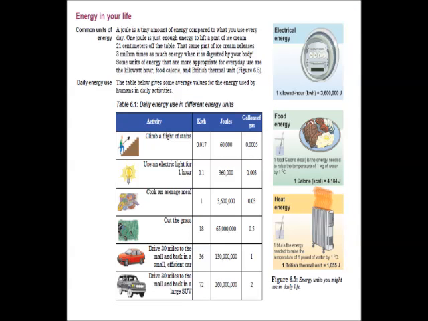Energy in your life. A joule is a tiny amount of energy compared to what you use every day. 1 joule is just enough energy to lift a pint of ice cream 21 centimeters off the table. The same pint of ice cream releases 3 million times as much energy when it is digested by your body. Some units of energy that are more appropriate for everyday use are the kilowatt hour, food calorie, and the British thermal unit, figure 6.5. The table below gives some average values for the energy used by humans in daily activities.